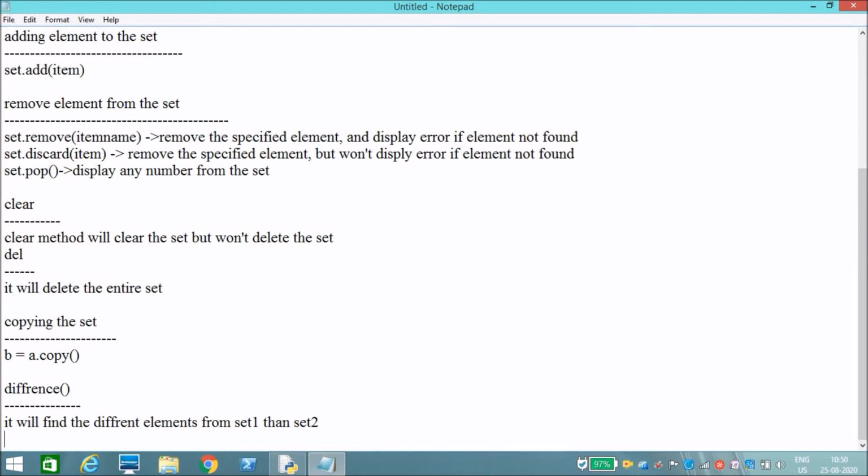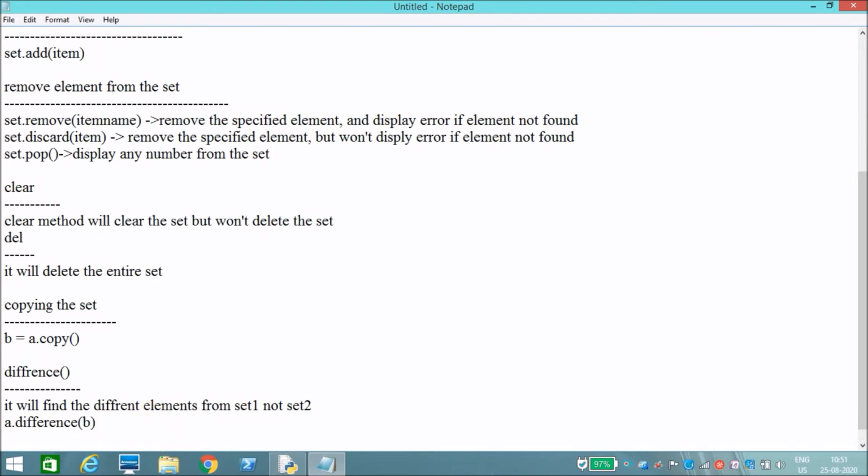It won't display the different elements from both sets. It will display only the difference elements from set 1, not set 2. How can we represent difference? For example, A is my first set and I need to find the difference of B. It will compare set A with set B, check the different elements, and display only the different elements from A. It won't display the different elements from B.